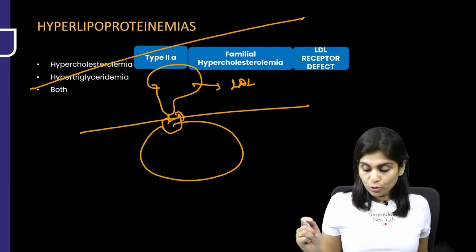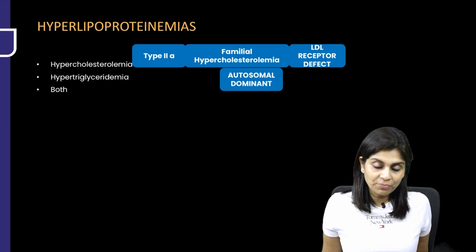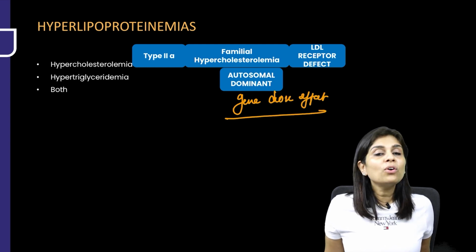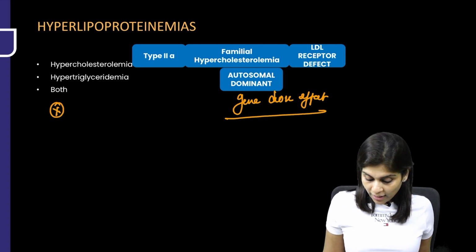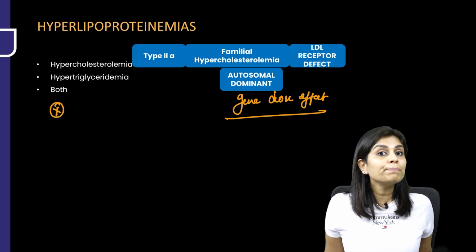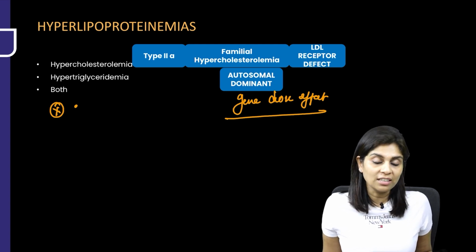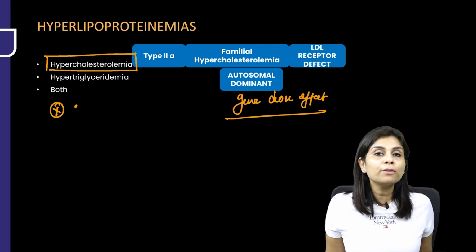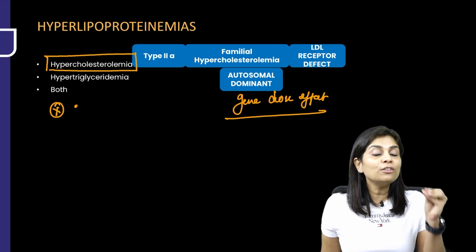And this is an autosomal dominant condition with gene dose effect. What do you mean by autosomal dominant condition with gene dose effect? When will you call a condition as autosomal dominant condition? When even one allele is defective, if you see the presentation, that is when you call it as autosomal dominant condition. So why am I calling familial hypercholesterolemia as an autosomal dominant condition with gene dose effect?